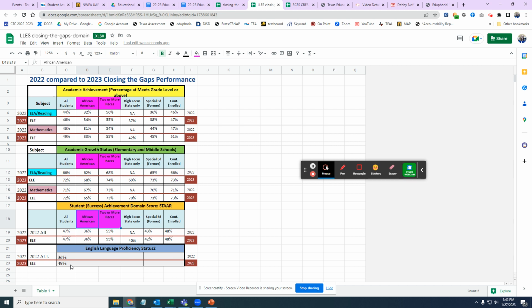Now remember, this chart is for state accountability only. For our targeted support and our additional targeted support, we go back to all the student groups, and that's another discussion, another topic.